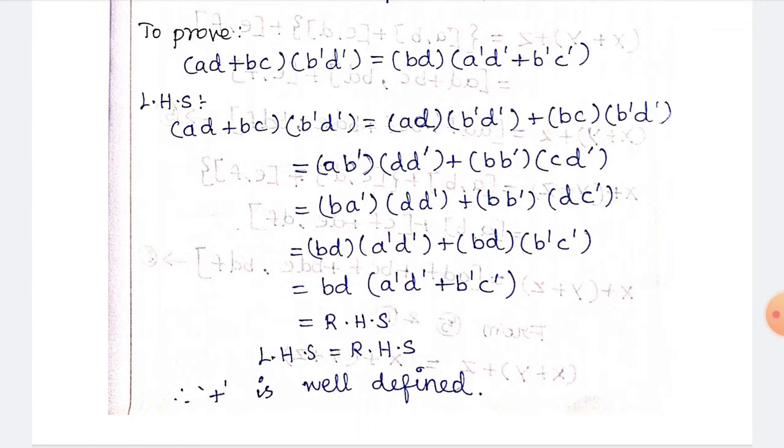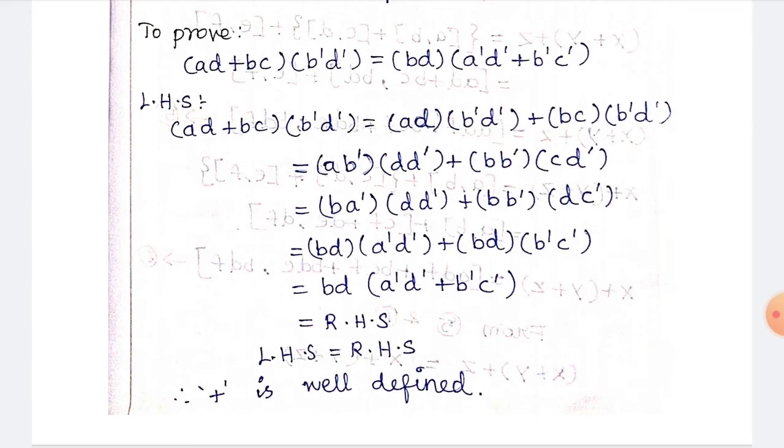So in the first step, by using the third equation, instead of A B dash you have to write B A dash. Similarly, by using the fourth equation, instead of C D dash you write D C dash. So here you have to substitute using the third and fourth equation: B A dash D D dash plus B B dash D C dash.